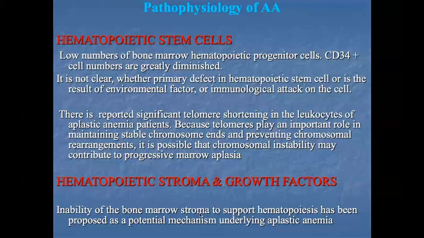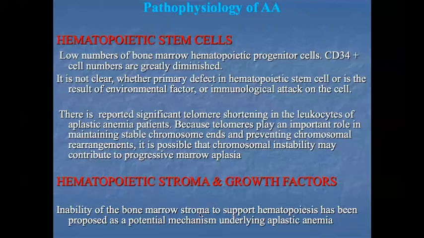And what is the role of the hematopoietic stroma and growth factors? Okay, an inability of the bone marrow stroma to support hematopoiesis has been proposed as a potential mechanism underlying aplastic anemia. Some theories also suggest that hematopoietic stroma and growth factors are not present, or are minimal or decreased in number.